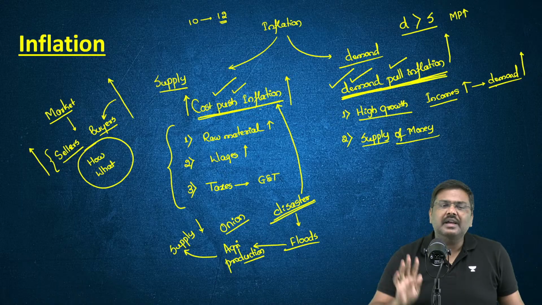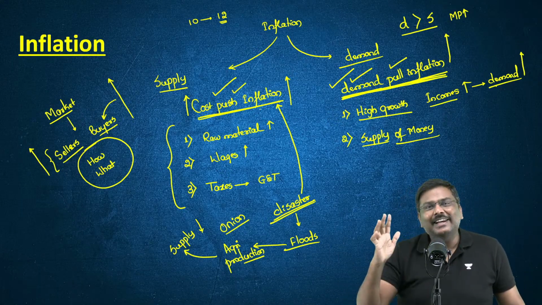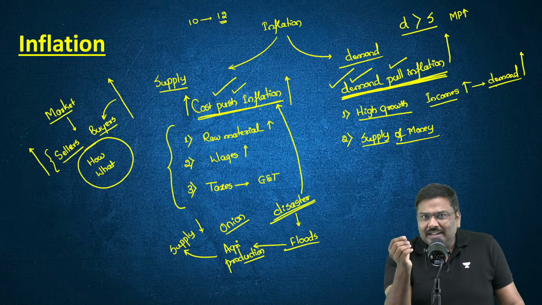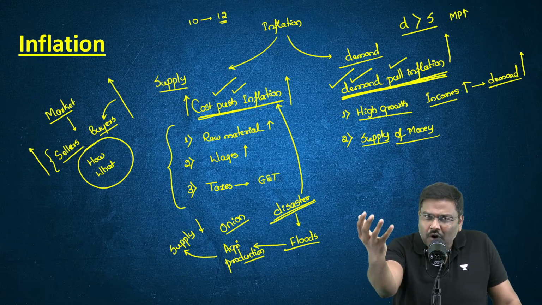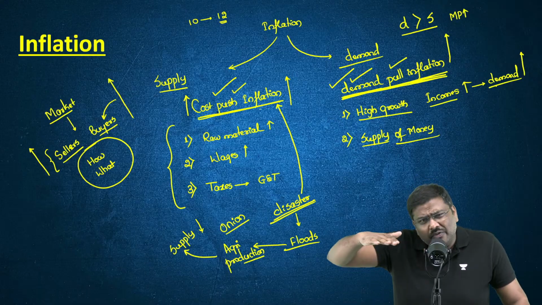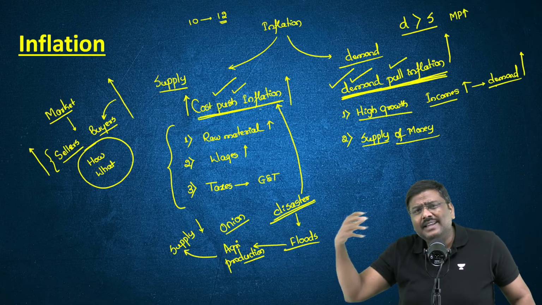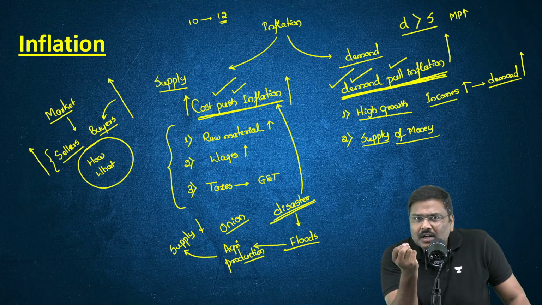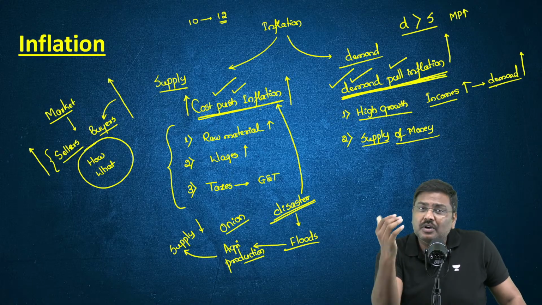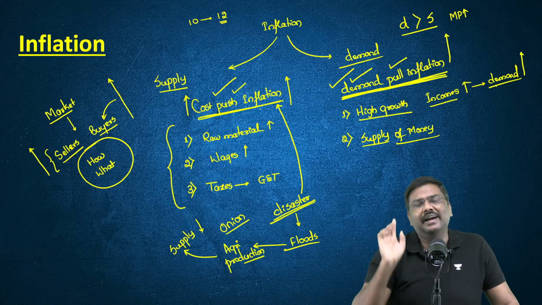I'll repeat the statement again, and I want an answer in affirmative or negative from your side. Whether it is higher money supply from the Reserve Bank of India or RBI policies, or very fast growth contributing to high employment generation, it is going to contribute to inflation because the demand is going to increase from the buyer's side.